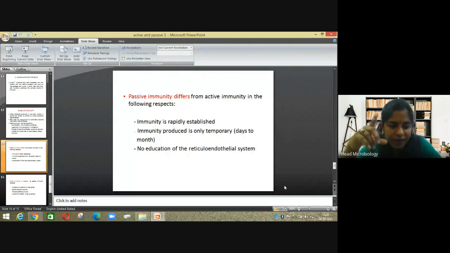You have administered only a particular dose, so that is the temporary period for which it will work, because your body is not producing it. It is externally administered. Then no education, you need not study about the reticuloendothelial system for this.